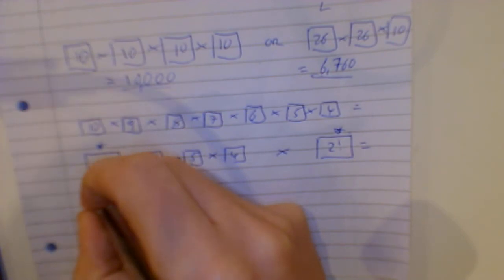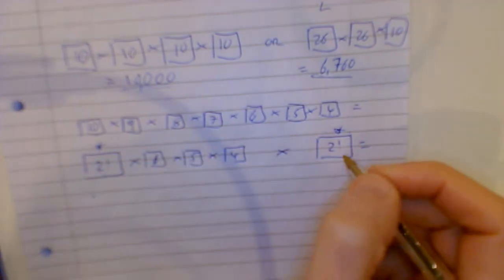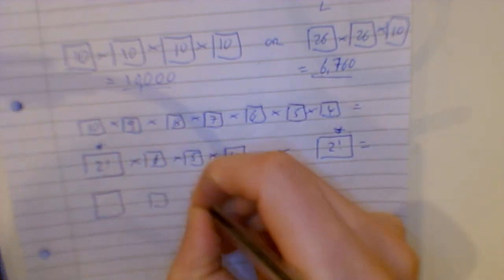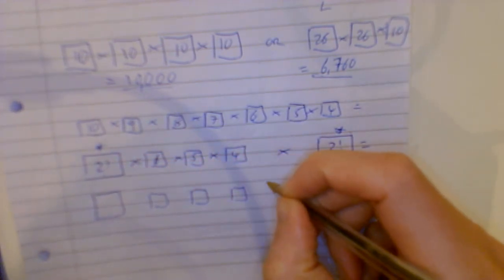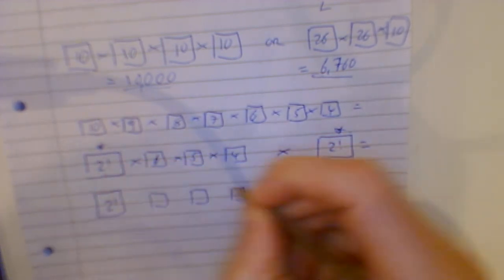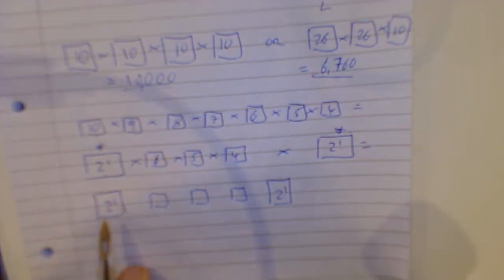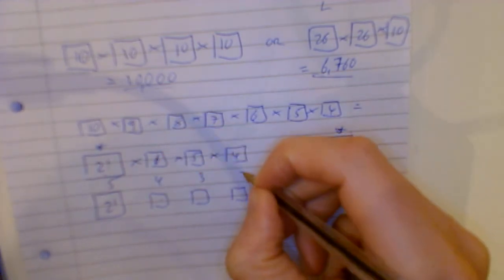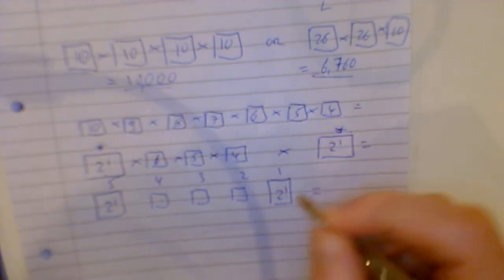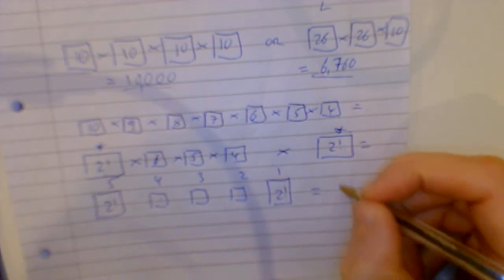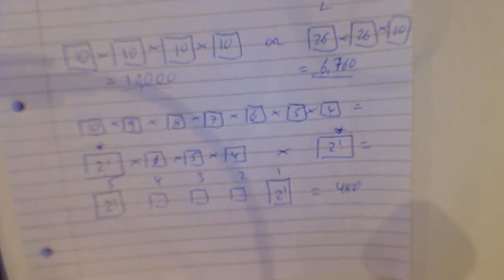If I was to say to you, these 2 have to be together, these 2 have to be together. Right? Well, we know that's 2 factorial. We know that that's 2 factorial. How many boxes? 1, 2, 3, 4, 5. So that would go 5 by 4 by 3 by 2 by 1. And that's going to be 4, 20, 80, 240, 480. There's your answer.